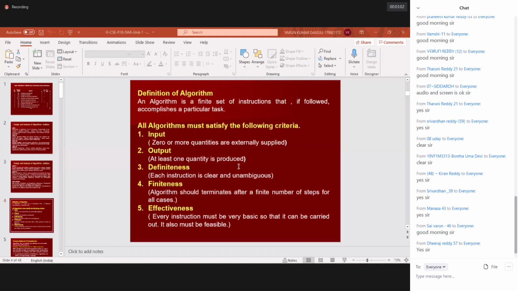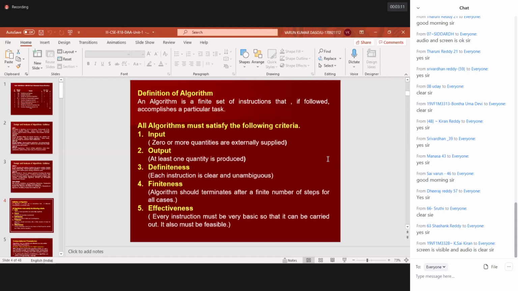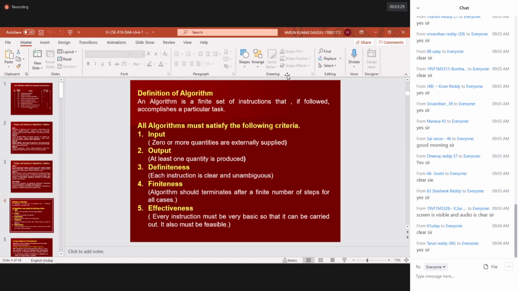Some students were absent yesterday, and at the beginning of the class people were there at 9, and after that there was no response till 9:40 or 9:35, despite the number of times I put the queries. Please ensure that whenever I ask the queries, you respond. After looking at all your responses only, I'll confirm that you are available for the entire session. Okay, don't do any kind of manipulations here, please.